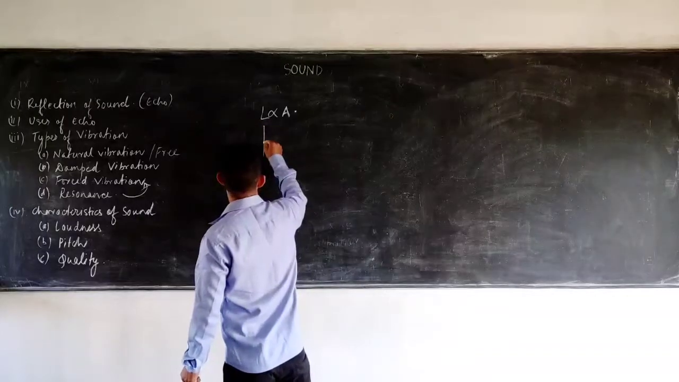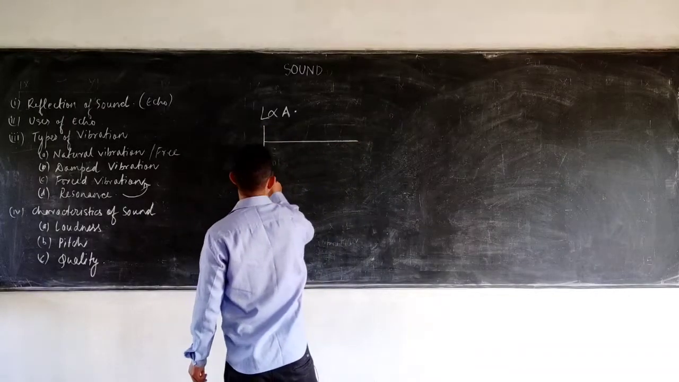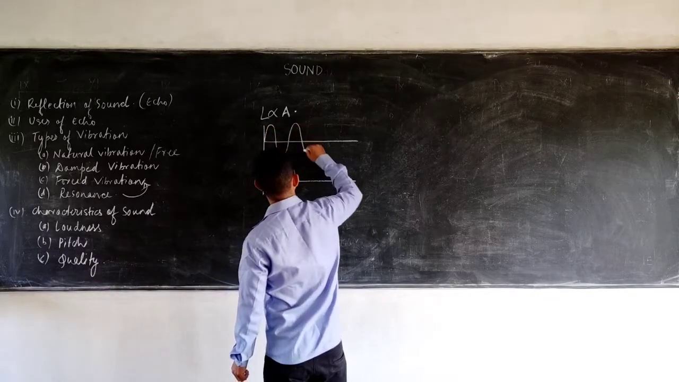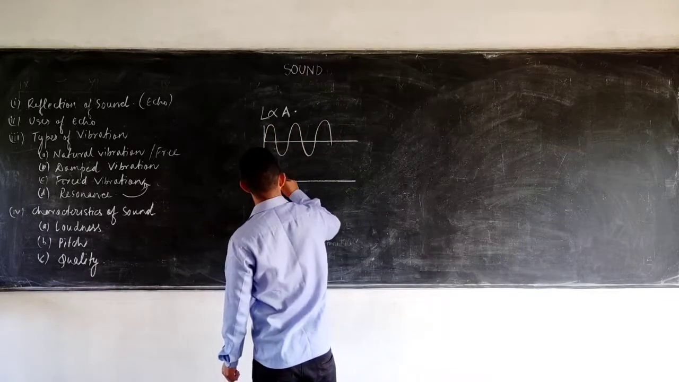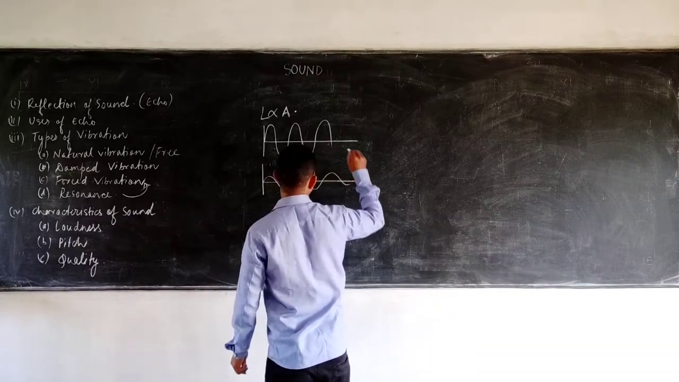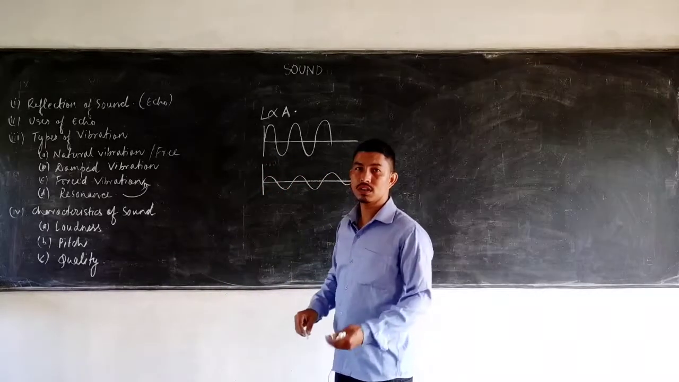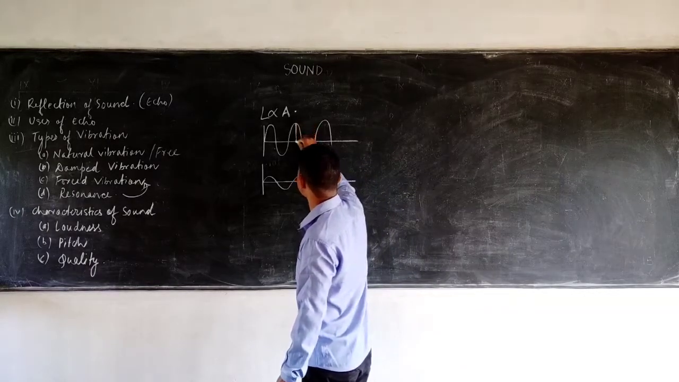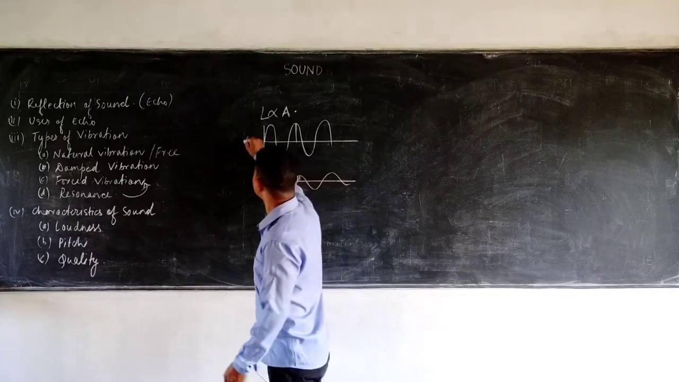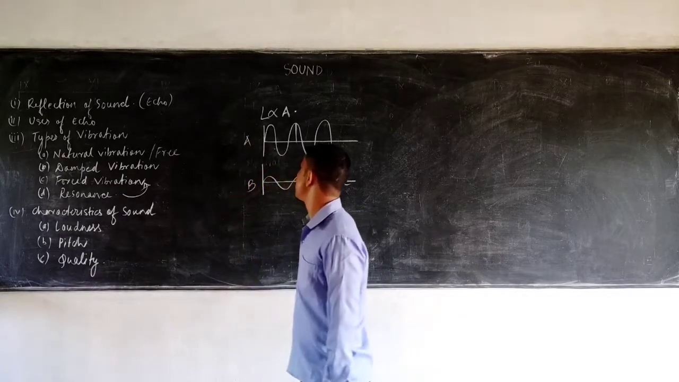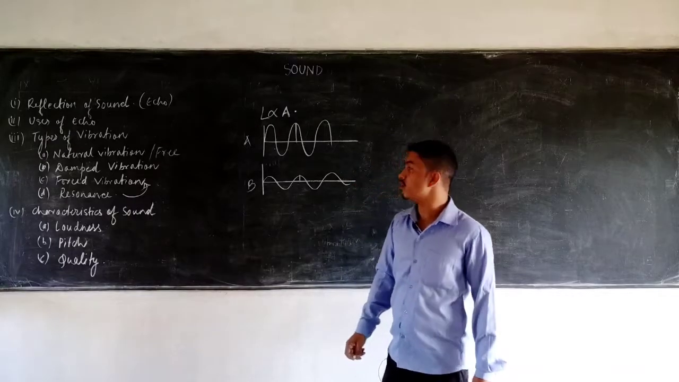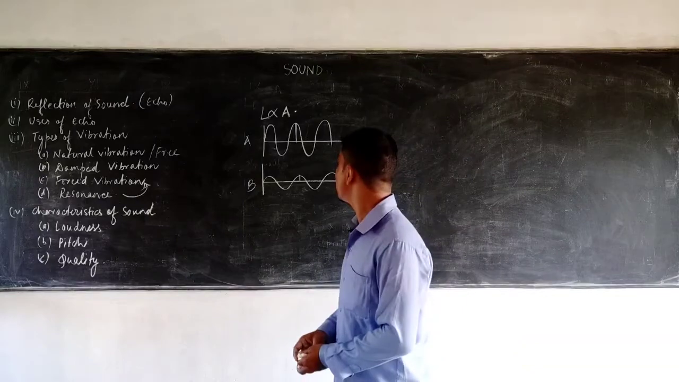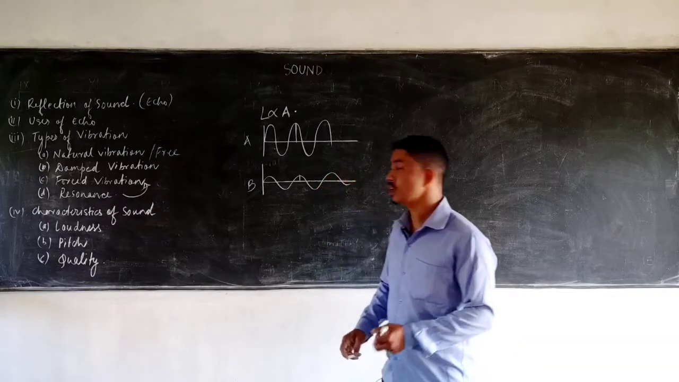So if you have to compare, in the exam you may be given a graphical representation like this. Which is the louder sound? The one with the larger amplitude. We see that the displacement is greater here. Suppose this is case A and this one is case B. So B is a fainter sound than A, because the loudness of the sound depends upon the amplitude. So remember that.